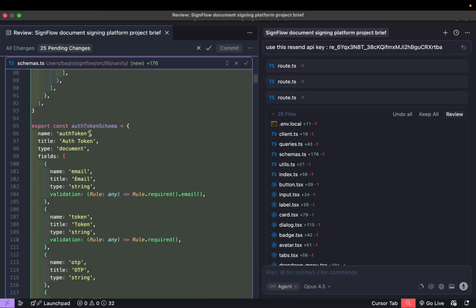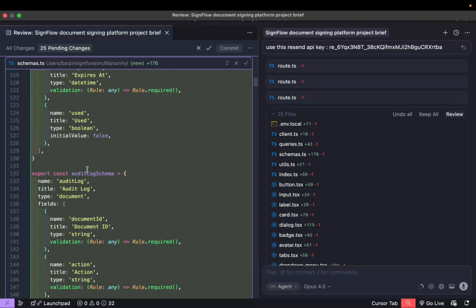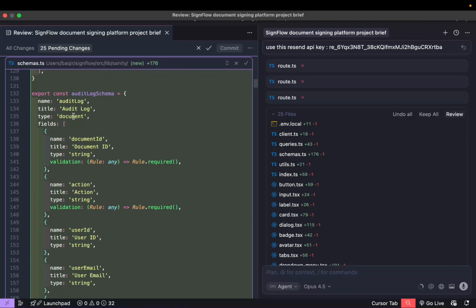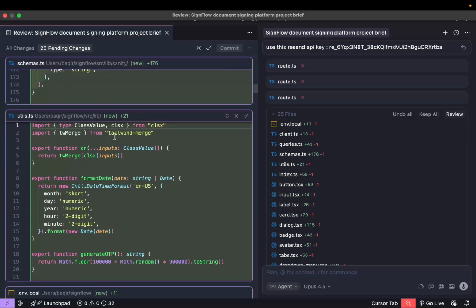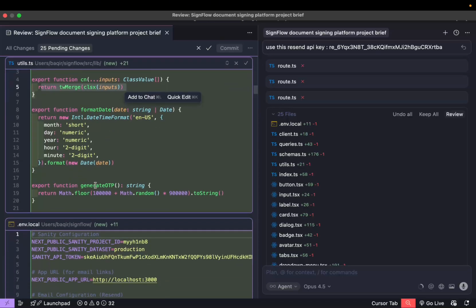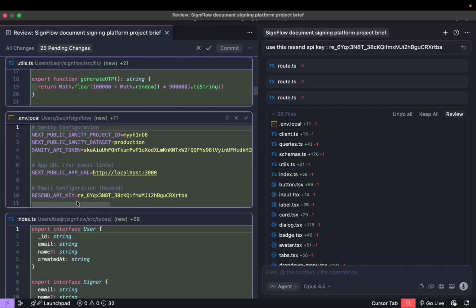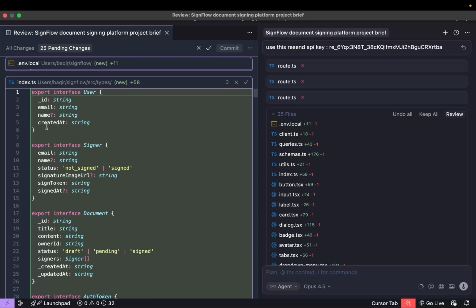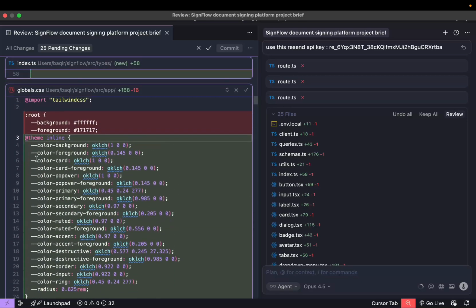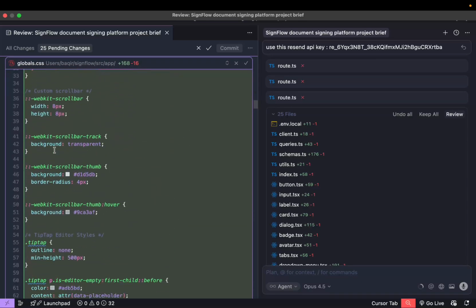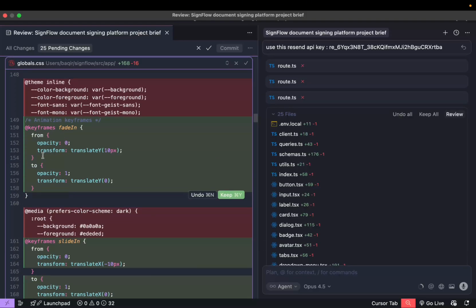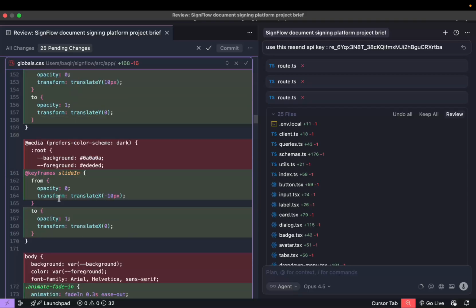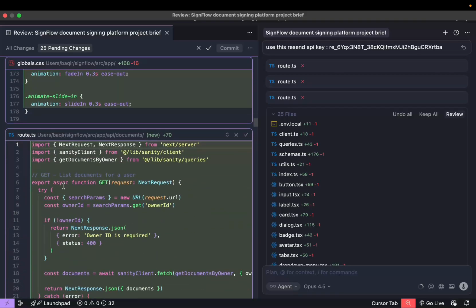And then we have the auth token schema, which is for authentication, and the audit log schema, which is the auditing of a document. And then we have the library, which creates this cn and formats the date. And then we have generate OTP, and then we have this env, and then the TypeScript version, and then we have some styling, and this is the CSS for global styling. Yeah, we have these CSS classes for animation.